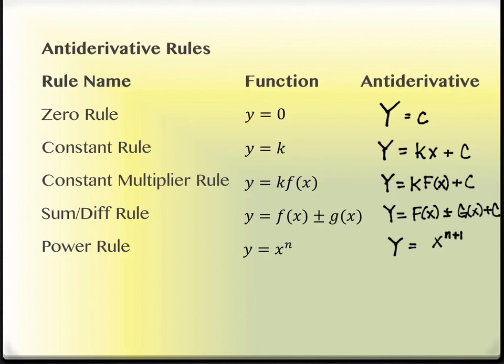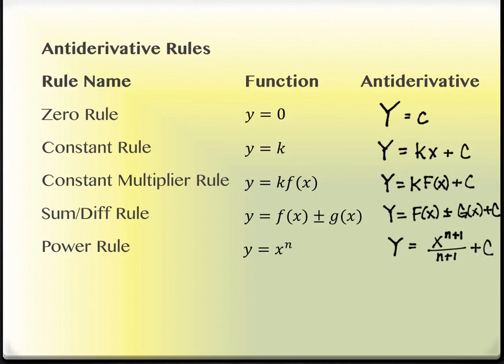Secondly, that n, when I take the derivative, comes down to the front as a multiplication, right? It becomes multiplied. So what's going to happen here? It's going to be a fraction. Instead of multiplying by n, I'm going to divide. But I'm not dividing by n, it's divided by n plus 1. Okay, so everything's just slightly different, like alternative universe kind of stuff. You're like, wait a minute, that's just a little bit different than it was before, right? So I've divided where previously I had multiplied. I've increased where I'd previously decreased. And at the end, I write plus c.